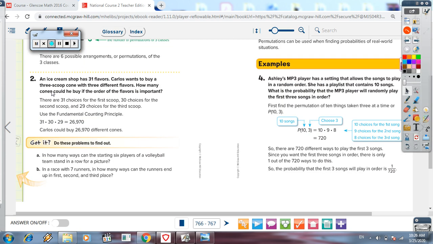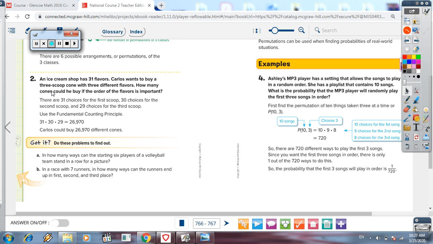Another example here: an ice cream shop has 31 flavors. Kareem, do you remember when we went to Baskin Robbins? It has 31 flavors, yes. Carlos wants to buy 3 scoops. He has only 3 choices from the 31 flavors. So for the first scoop, he can choose from all 31 flavors.